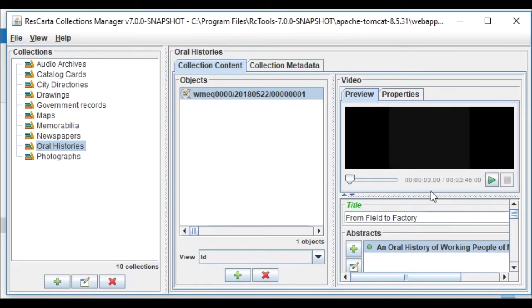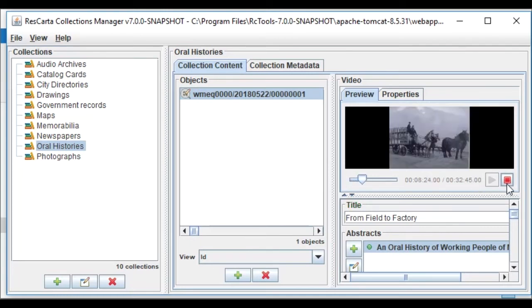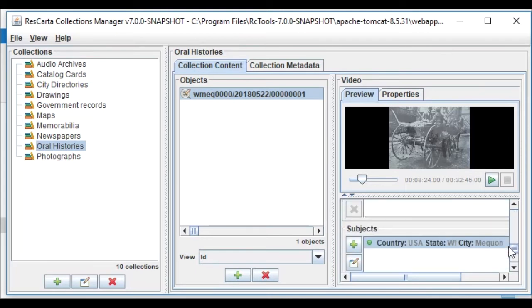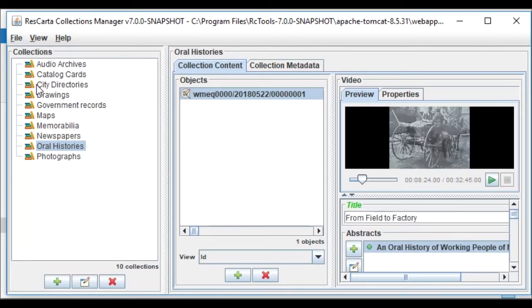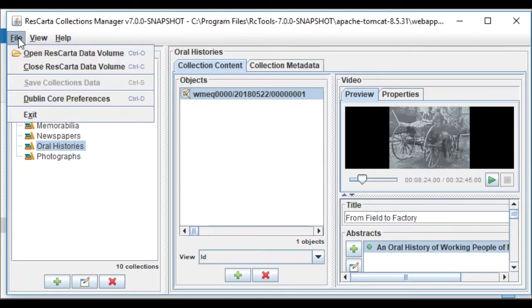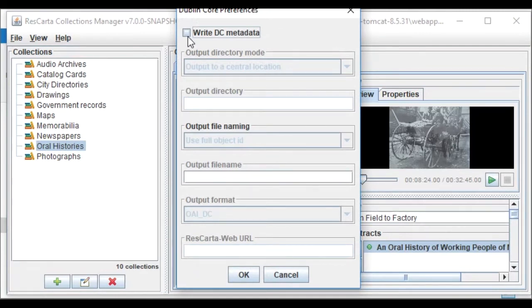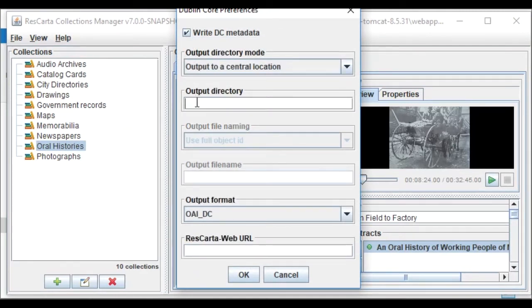Again, we can play, stop, run the video from the collection manager as well, so you can see what it looks like. You can jump around, everything you might want to do in order to check the metadata and make sure it's right. And if we're good there, we can say save the collections metadata, and if you're doing OAI PMH, you can actually go to Dublin Core preferences here, write out some Dublin Core metadata.